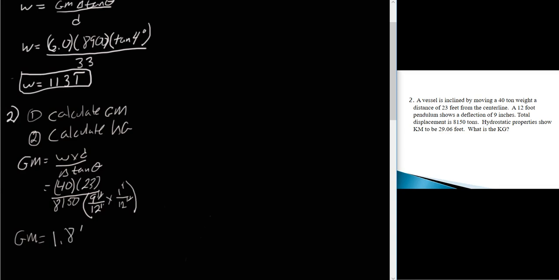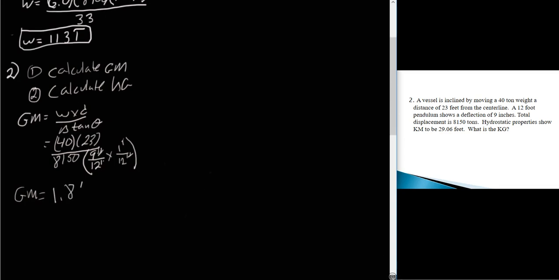Now that I have my GM of 1.8 feet, I want to get my KG. Well, KG is going to equal KM minus GM. So that KM is given to us in the problem. It's 29.06 feet.